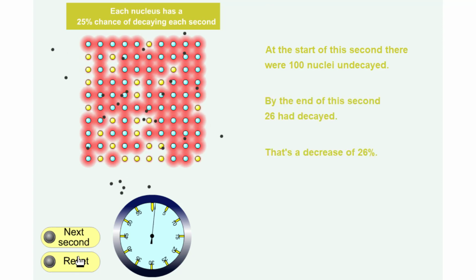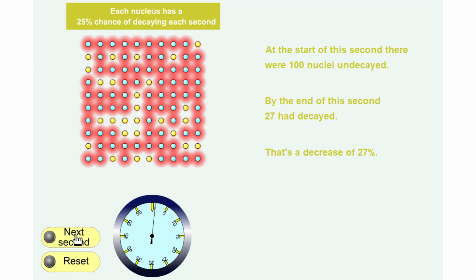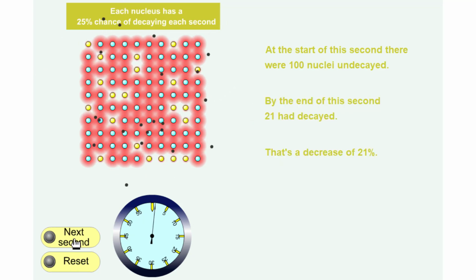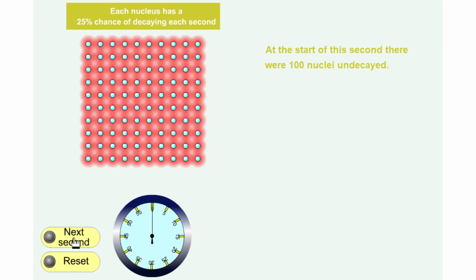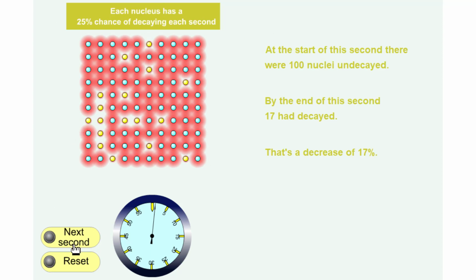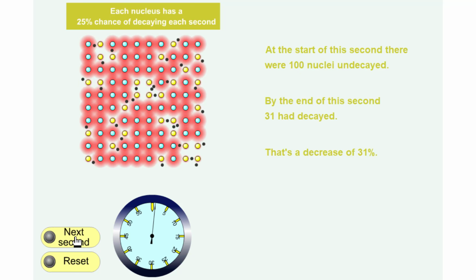It's a common misconception that when a nucleus decays, the atom disappears somehow. But as you can see, this isn't true. The nucleus changes, but it's still there. The number of unstable nuclei goes down, but only because they've changed into more stable ones. The total number of atoms, and so the total number of nuclei, stays exactly the same.